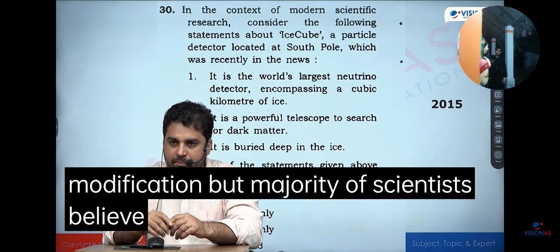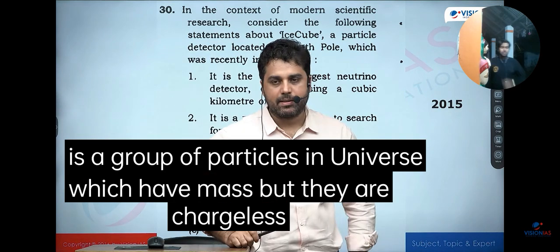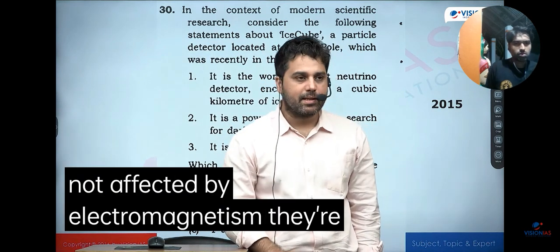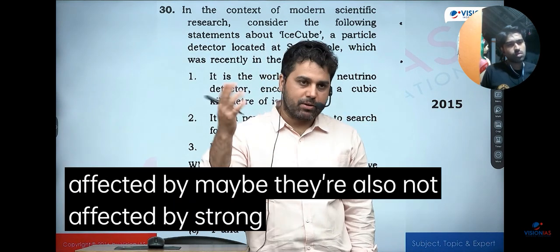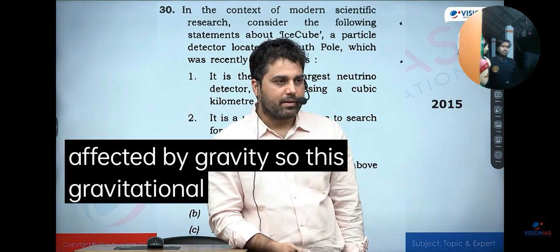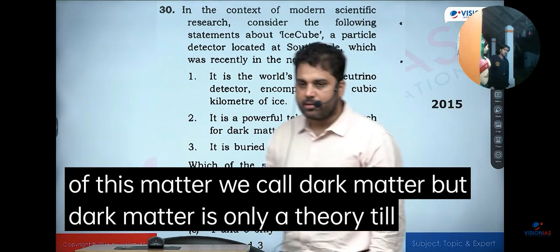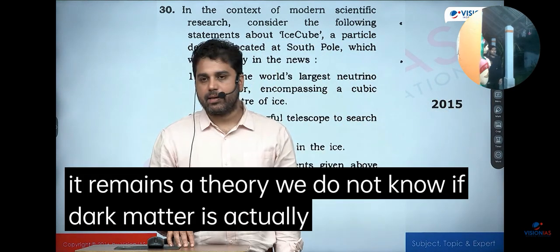But majority of scientists believe that there is a group of particles in the universe which have mass, but they're chargeless. And since they're chargeless, they're not affected by electromagnetism. Maybe they're also not affected by strong interaction. But since they have mass, they can cause gravity, and they're affected by gravity. So this gravitational anomaly you see is because of this matter we call dark matter. But dark matter is only a theory. Till date, it remains a theory. We do not know if dark matter is actually out there.